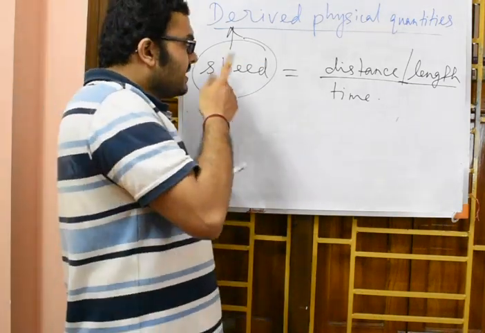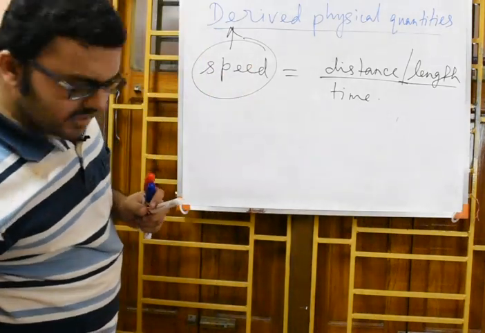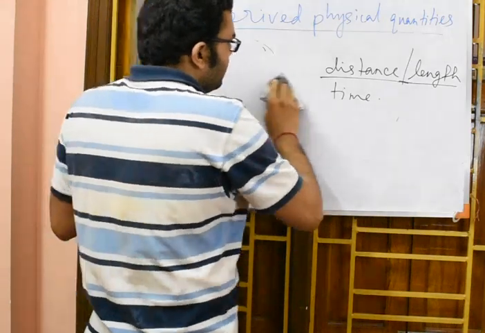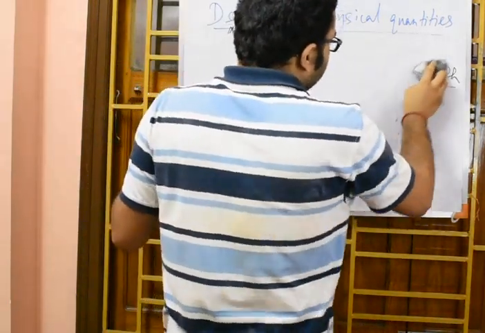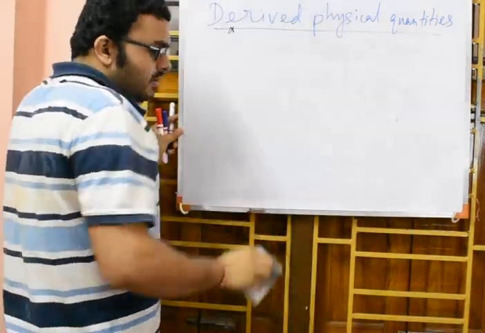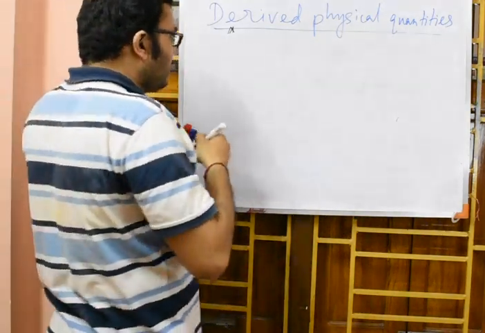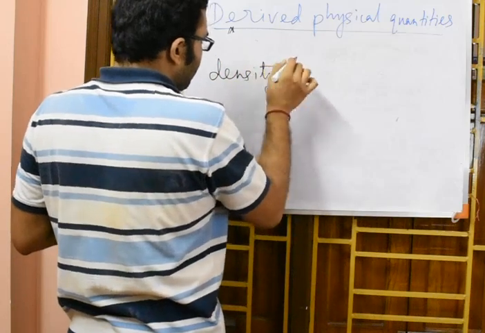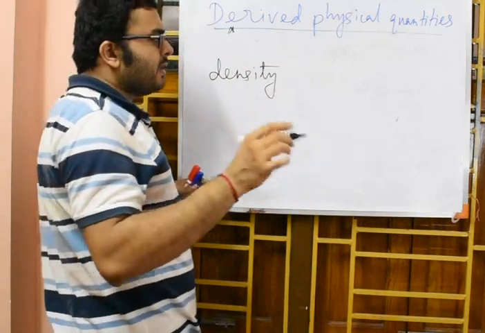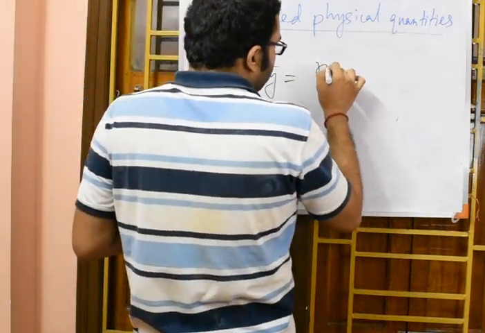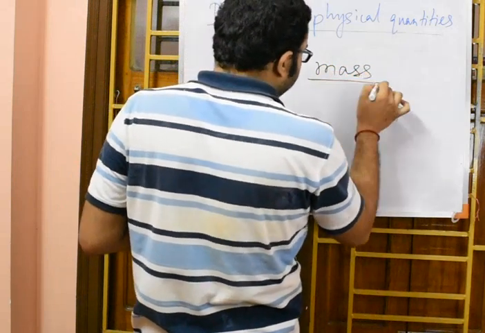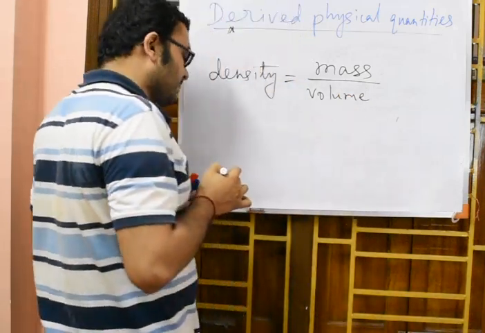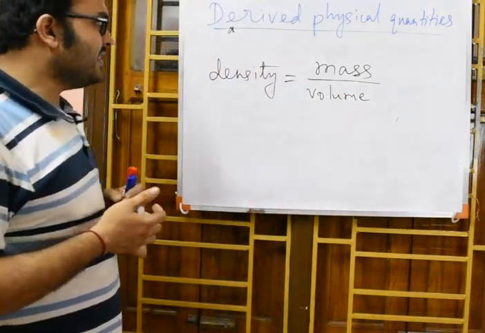Fine. Let us take another example of derived physical quantity. All of you have heard about density. I hope you know what is density. It is the mass per unit volume. Mass divided by the volume of the substance gives you the density of that particular substance. So you see density.